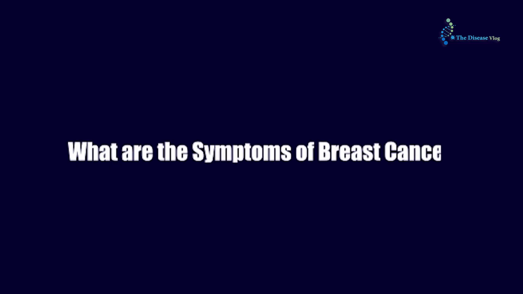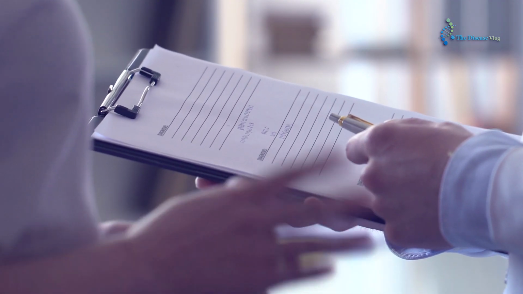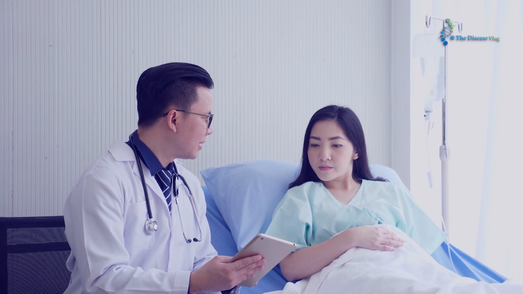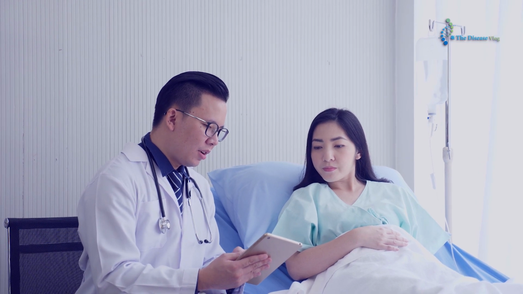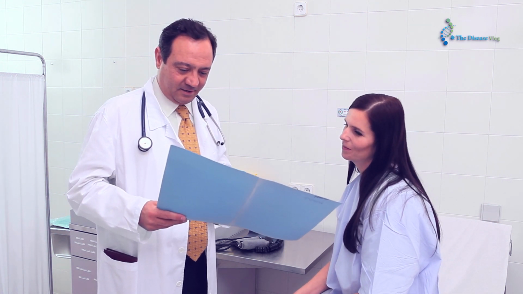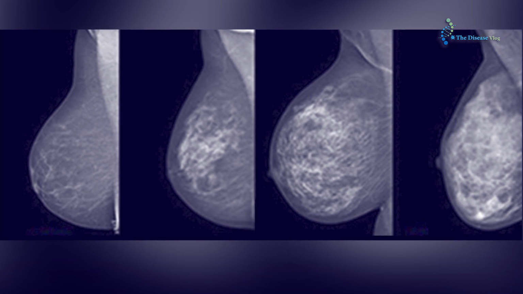What are the symptoms of breast cancer? The breast is affected by this disease in multiple ways. Symptoms vary depending on the conditions. In some cases, the affected breast area looks different from other parts. This disease may not cause any specific notable symptoms, but some changes could be seen, which include change in the size, shape, and contour of the breast.